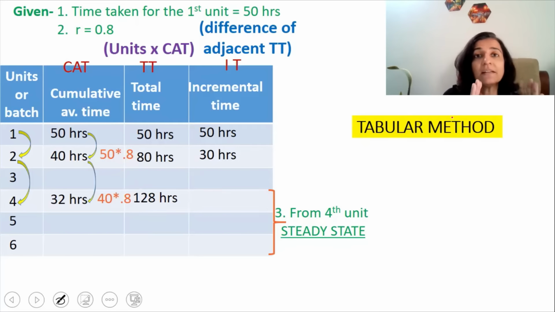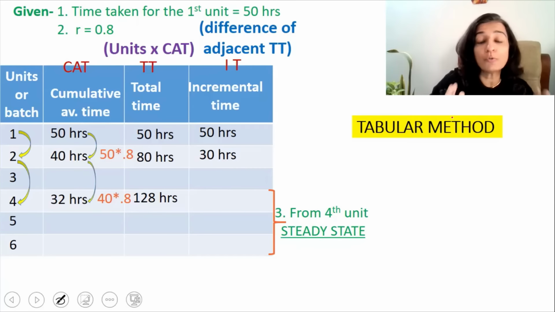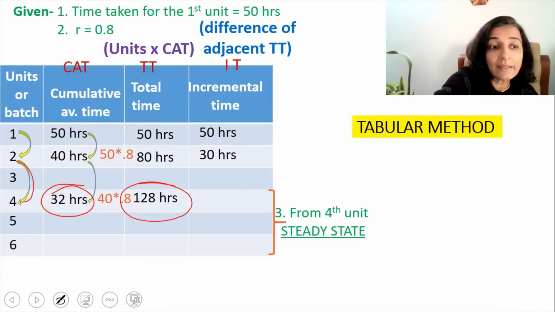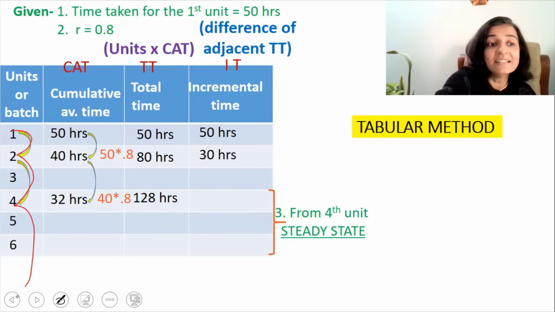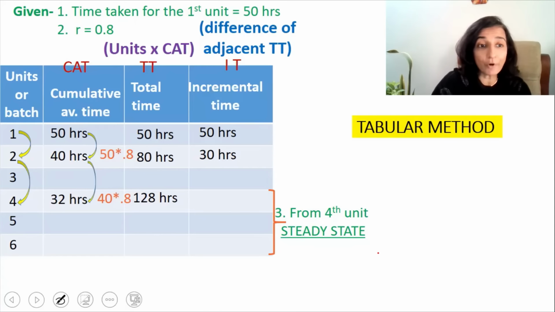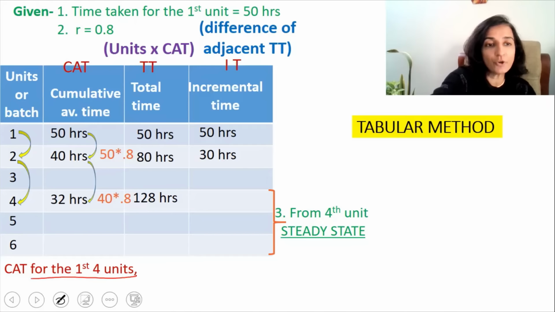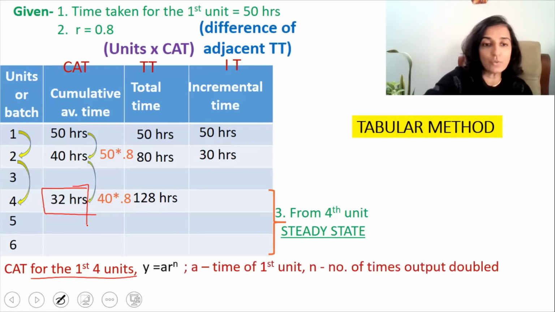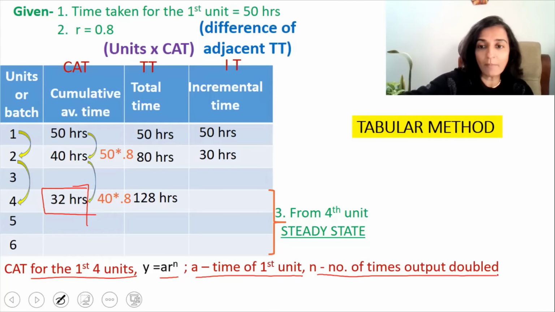So the tabular method can be used only when you want to find the answers of the cumulative average time or the total time when the quantity gets doubled. But there is an important formula that you can derive from the tabular method. Cumulative average time for the first 4 units, that is, the answer is 32 hours. It can be arrived at by using the formula y is equal to (aR)^n, where a is the time of the first unit, n is the number of times the output has doubled.